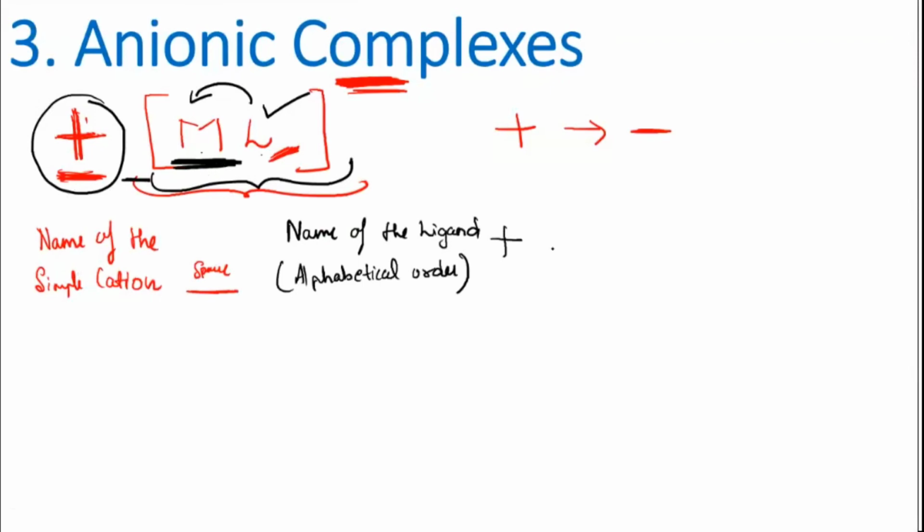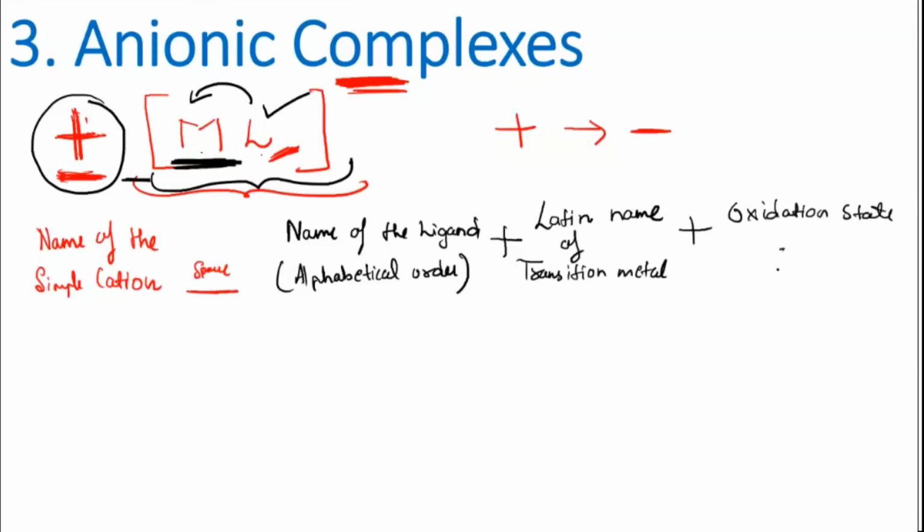So you are supposed to write the Latin name of the transition metal, followed by the oxidation state. Once you write the metal part, then you will write the oxidation state. So after this, the next one is the oxidation state, and that should be written in Roman numerals inside the bracket.